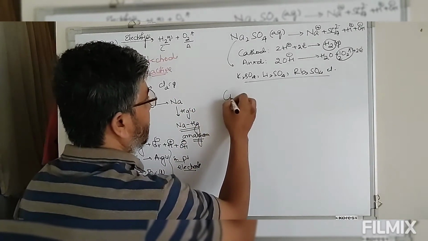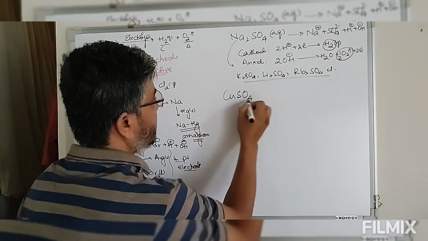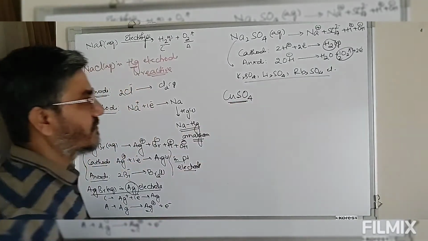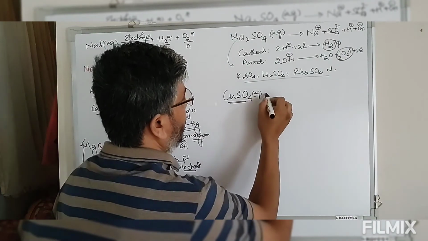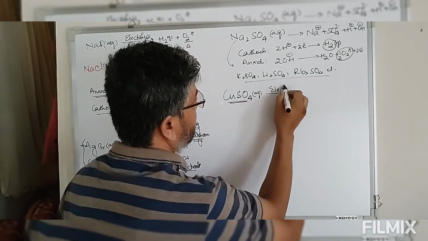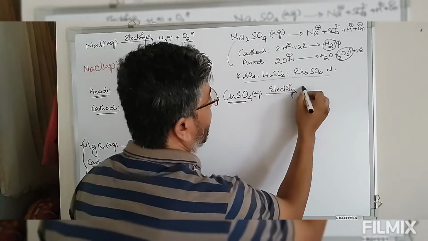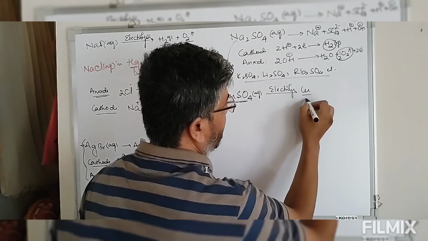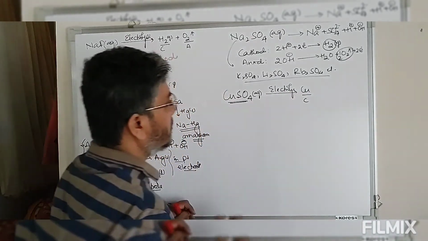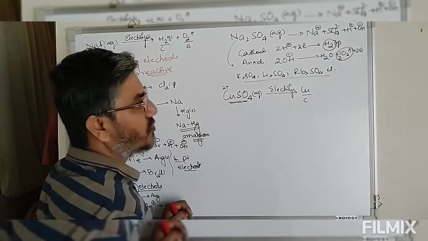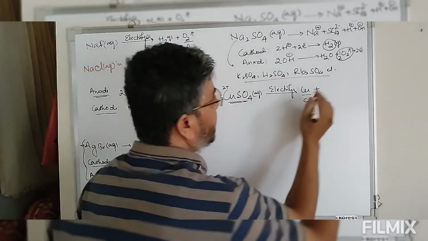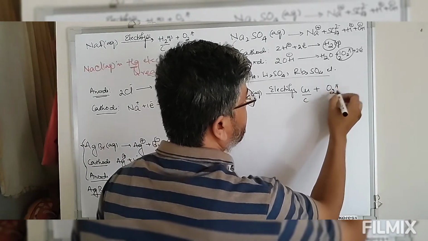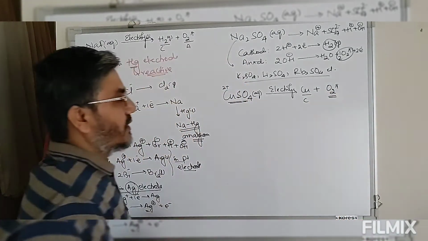Now let's take copper sulfate. When this aqueous copper sulfate solution is electrolyzed, copper is formed at cathode, that is reduction of cupric ion to give you copper, and at anode oxygen gas is formed. Now look at this.